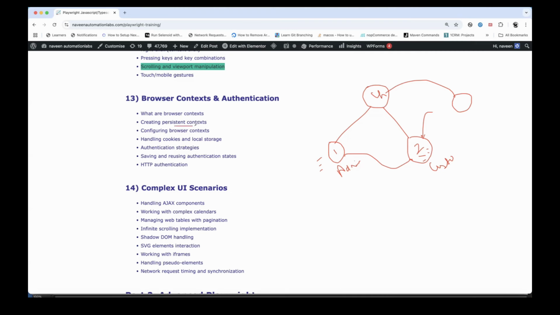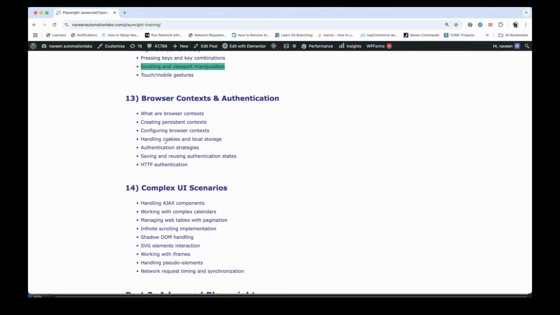So creating the persistent context and configuring the browser context, handling the cookies and the local storage, authentication strategies. For example, you must have seen that when I launch any application, it gives me the authentication pop-up. How to handle that, right? So HTTP authentication, or saving and reusing the authentication state, is also a very beautiful feature in Playwright. I have already logged in the first attempt, and I really want to run my test cases without any login. I directly want to go to the add to cart page or, let's say, the order page. I can do that, right?